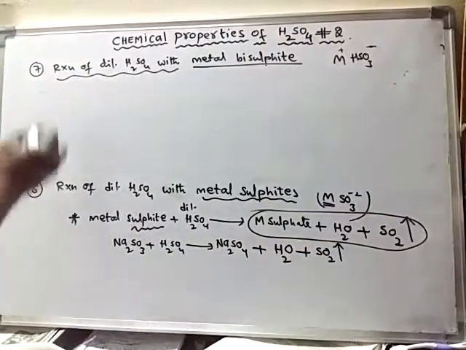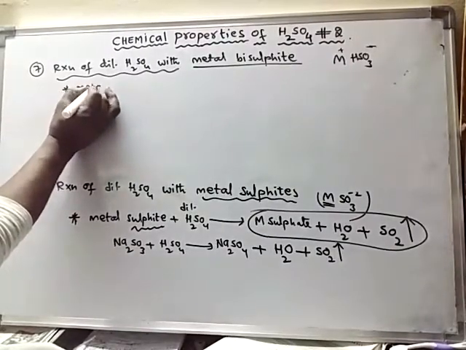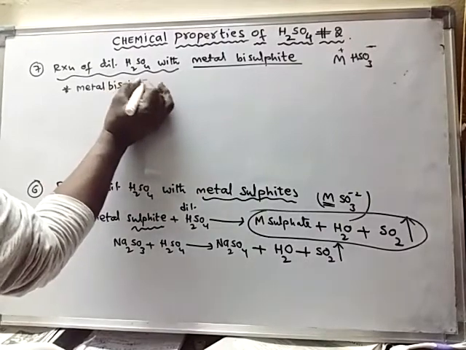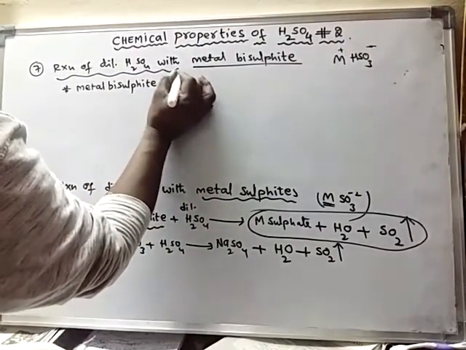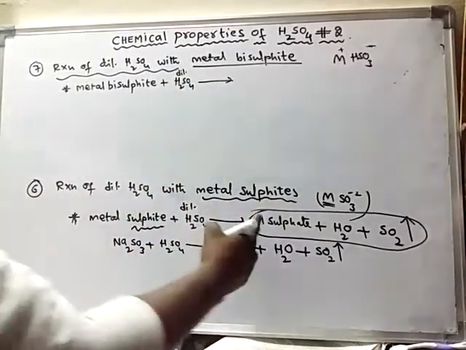So I will write the general reaction like this: metal bisulfite, when reacted with dilute sulfuric acid, the same products are formed.